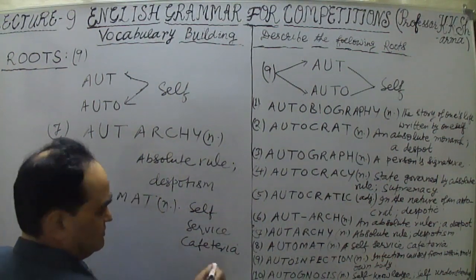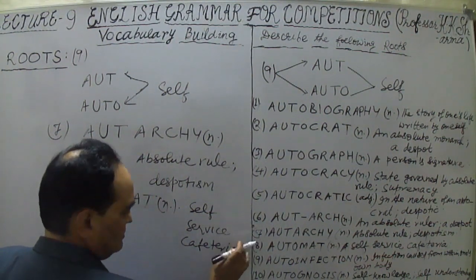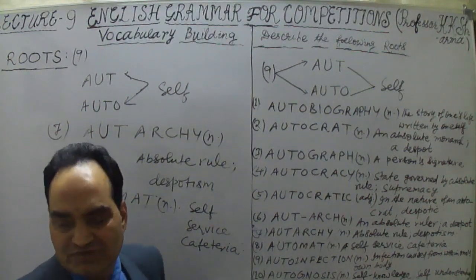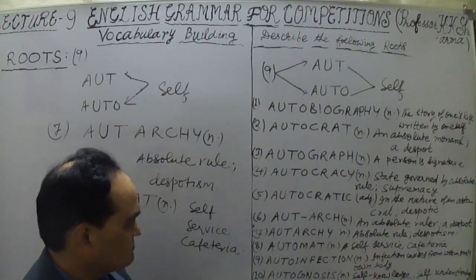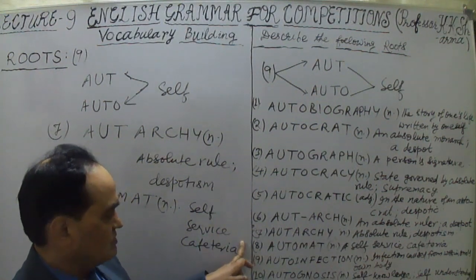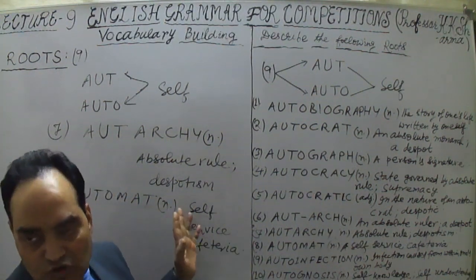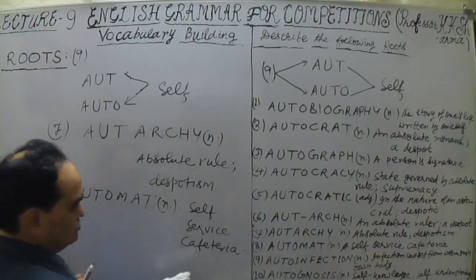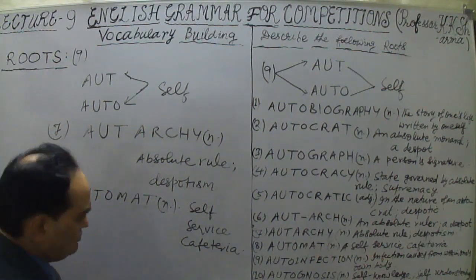A self-service cafeteria, that is automatic, a self-service. Self-service type of anything. Anything which is self-service, that means automate. Automatic happening. One person has to do the work oneself, that is automate.